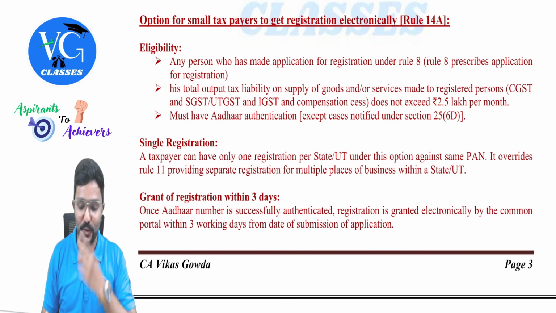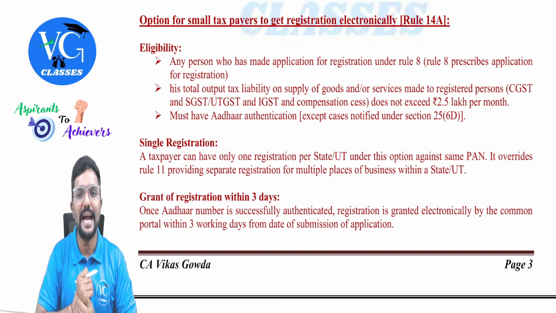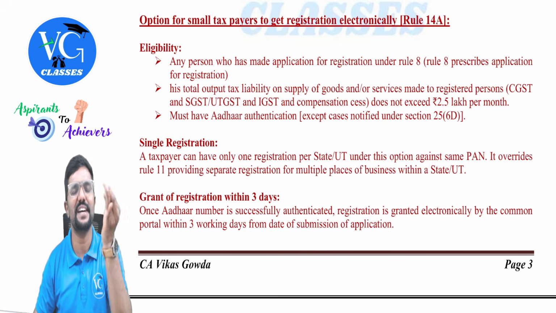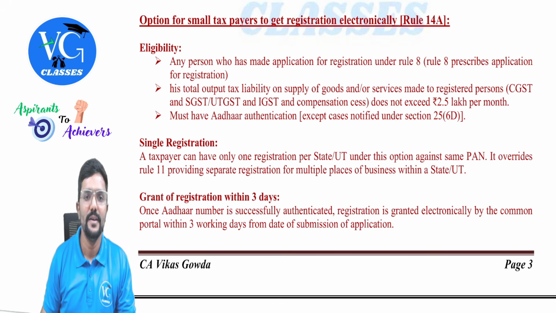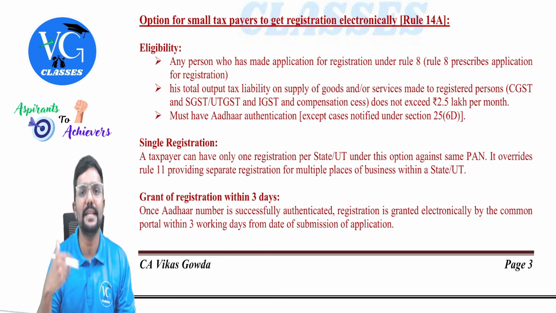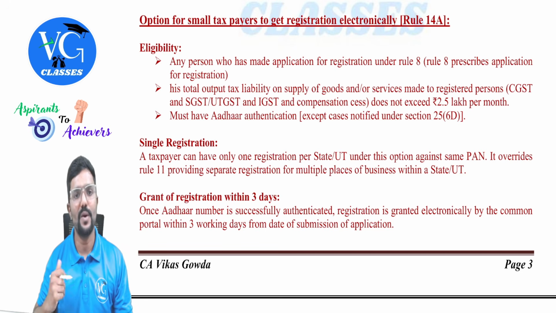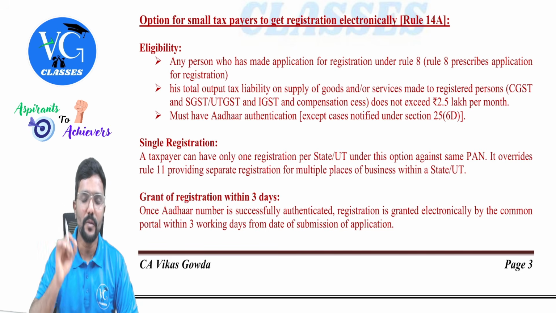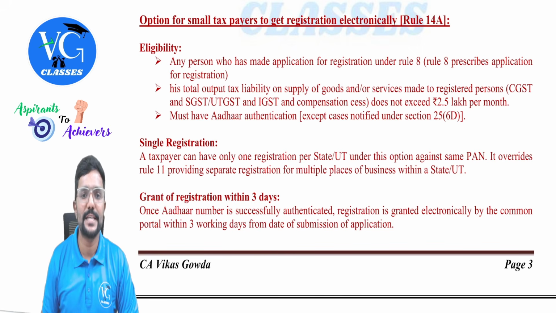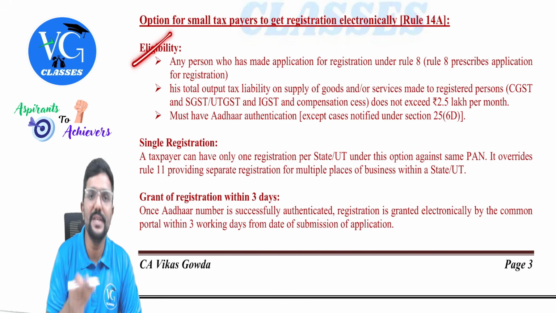Okay, coming back to Rule 14A, which is a new rule again added. This week I call it fast track registration, guys. For small taxpayers or small suppliers, in order to grant them registration as early as possible, they have introduced this. So what is it? We will see. Option for small taxpayers to get registration electronically. Rule 14A. Eligibility. Who is eligible for this?